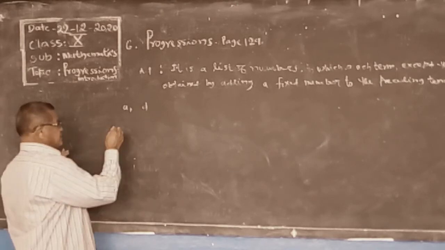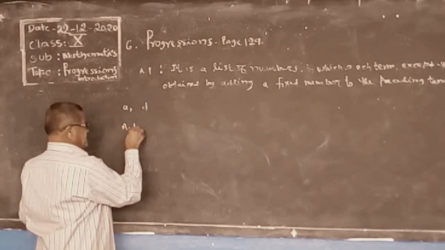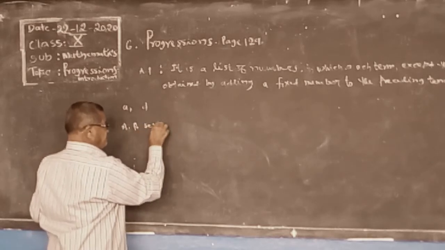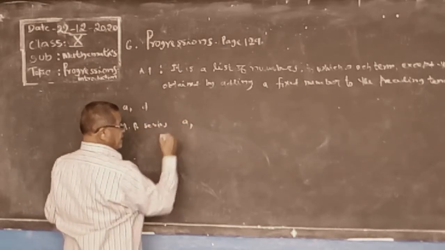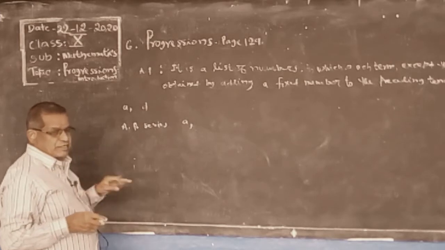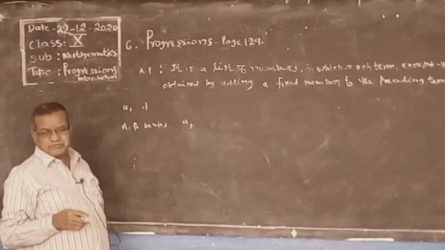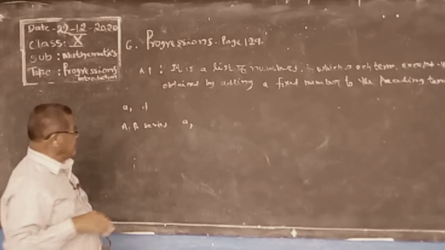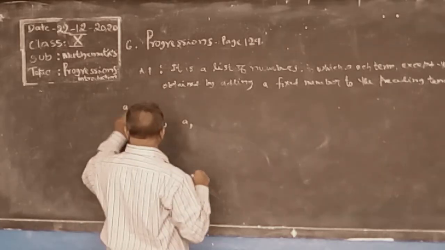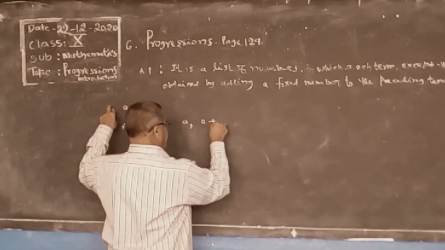Then we can write the AP series. Generally we write first term a, difference d. So you add the fixed number: a plus d.